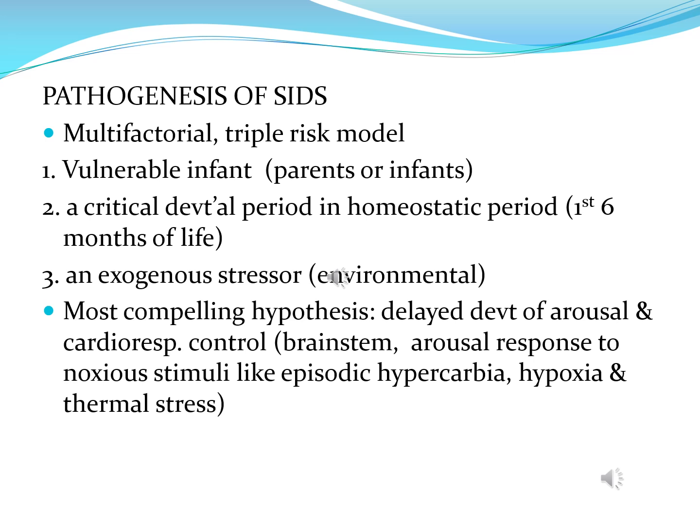It is generally accepted that the pathogenesis of SIDS is multifactorial, and a triple risk model of SIDS has been proposed, which postulates the intersection of three overlapping factors: one, vulnerable infant; two, a critical developmental period in homeostatic control; and three, exogenous stressor. But the most compelling hypothesis is that SIDS reflects a delayed development of arousal and cardiorespiratory control.